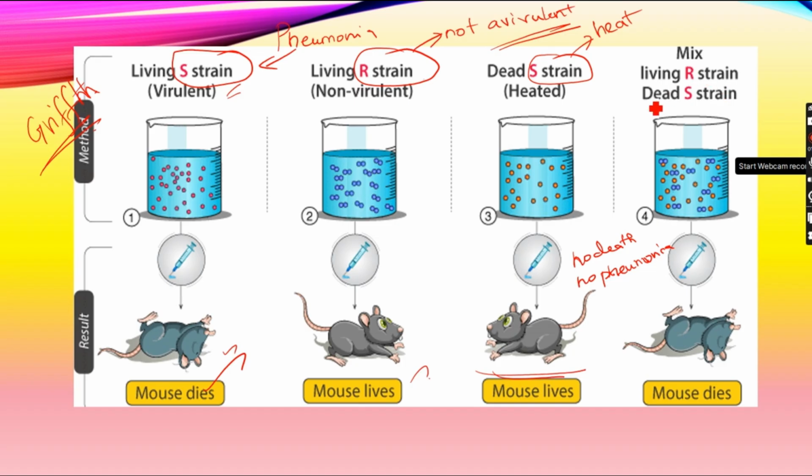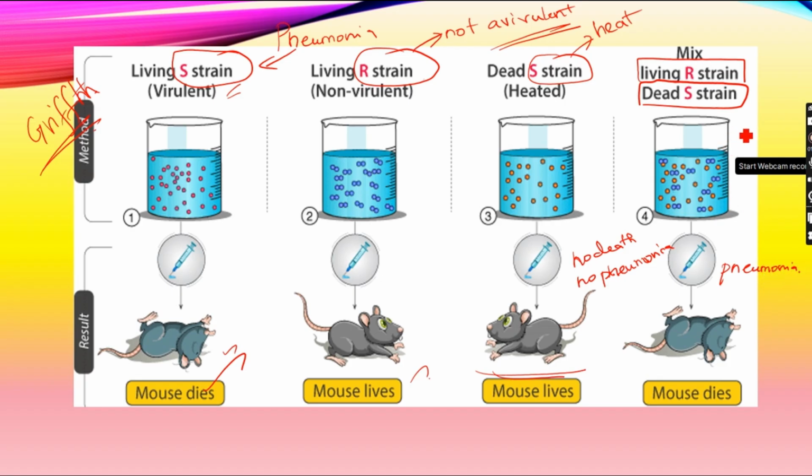But when the heat-killed S strain and the live R strain are injected together, the expected result is that the mice live. But when it was injected, it caused the mice to die due to pneumonia.